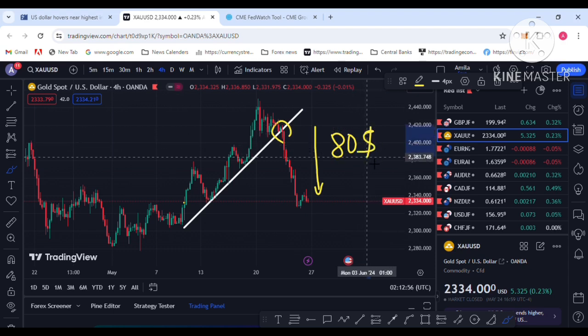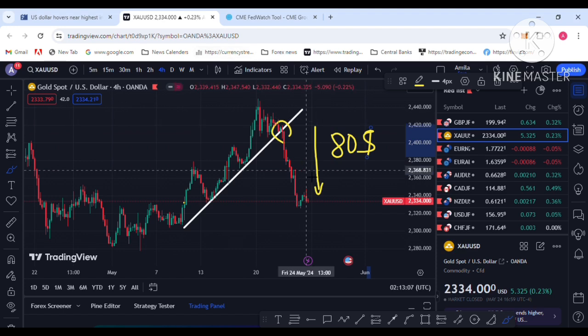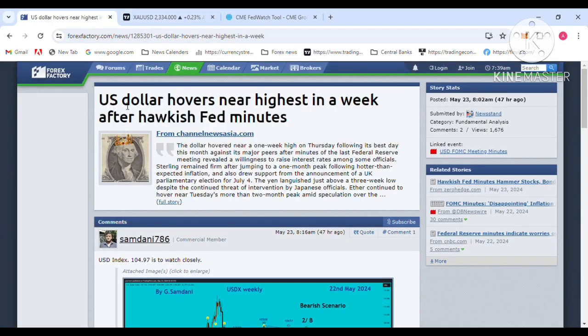The reason is dollar demand with the FOMC meeting minutes. Gold dropped above 800 pips to the downside. The FOMC meeting minutes were released last Wednesday, with more hawkish comments from FOMC members. You can see the Forex Factory comment: US dollar hovers near highest in a week after hawkish Fed minutes. So there is dollar demand with the more hawkish American central bank, the Federal Reserve.